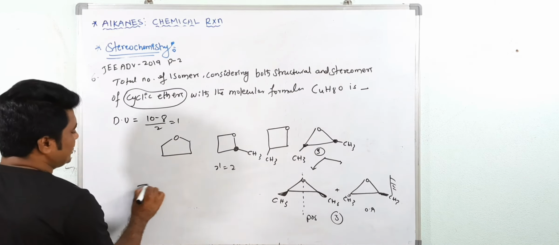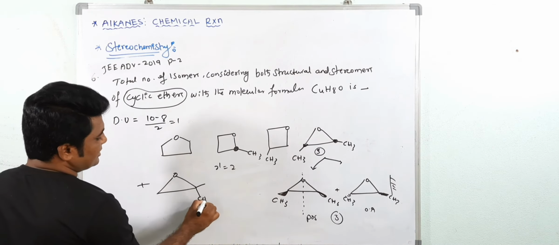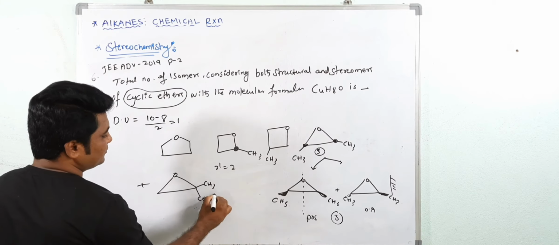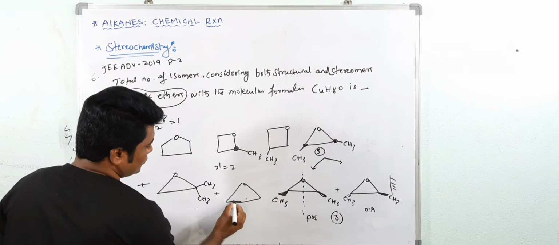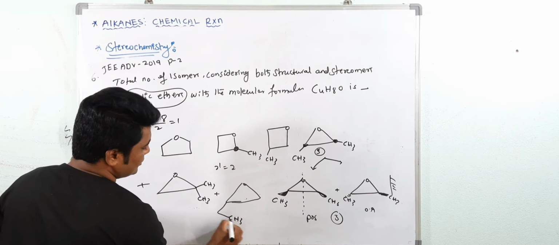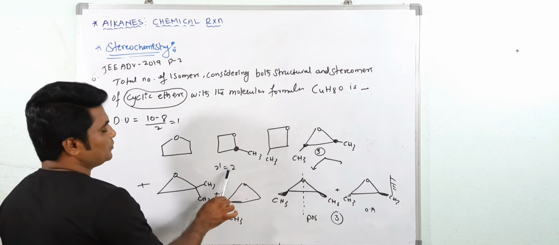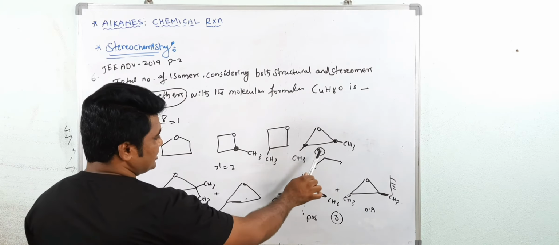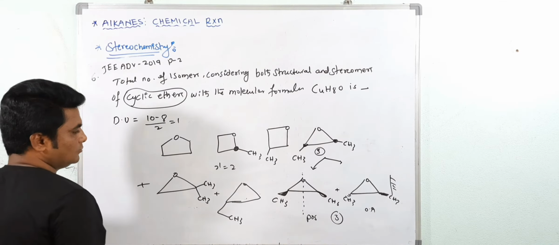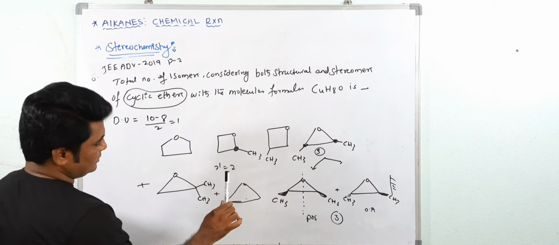Next, one more possibility is there for this ether, like this. Both CH3 are on the same side. Here there is no chiral center. And one more ether is possible: this is ethyl, CH2CH3. So now count the total here: 1, 1 plus 2 is 3, 3 plus 1 is 4, 4 plus 3 is 7, 7, here 8, and this is 9.